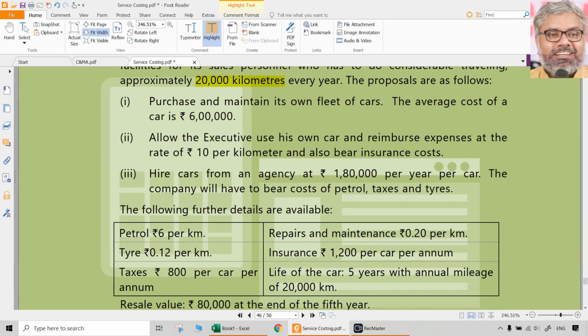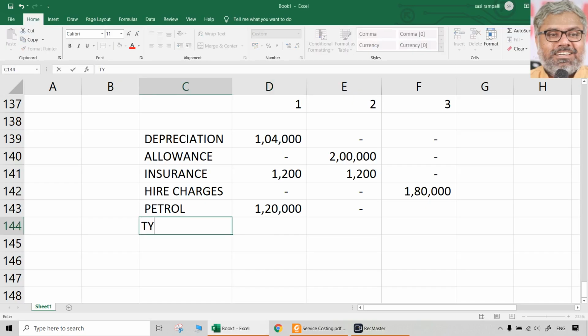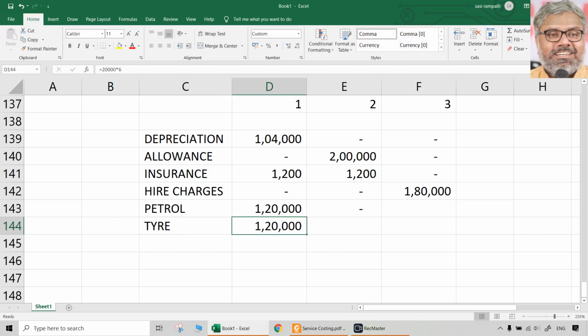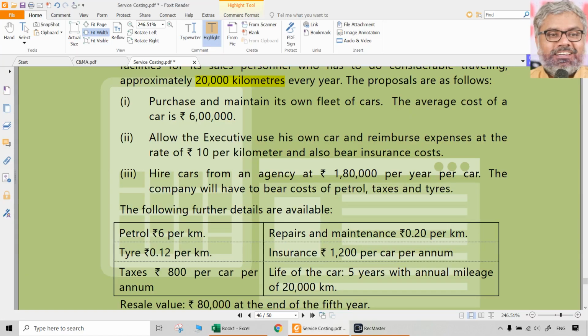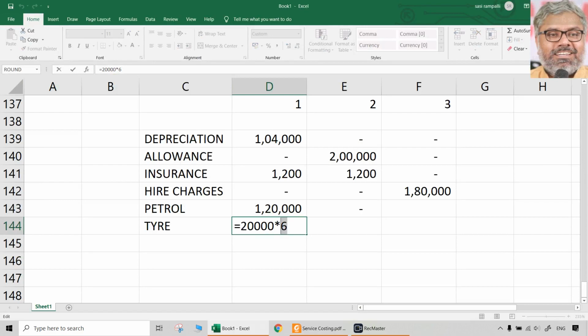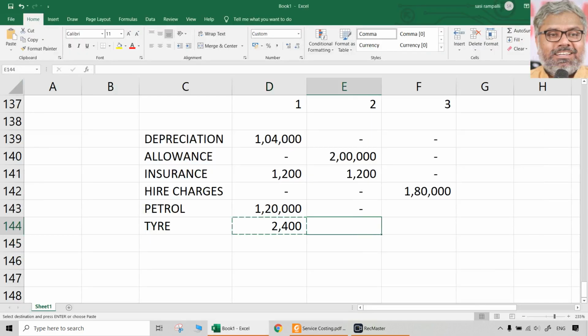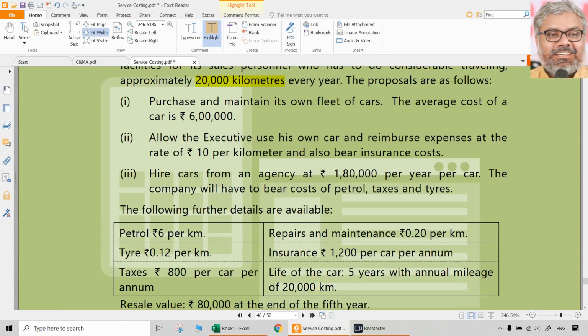Next, tires. Once again, if it is our own car, it will be there: 20,000 kilometers, 0.12 per kilometer. But it will be there even in the third option. Petrol also will be there in the third option, not in the second option.